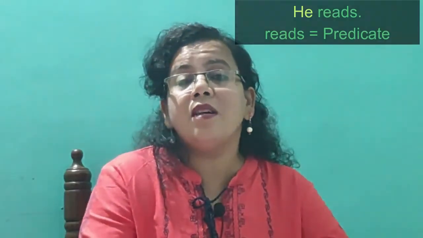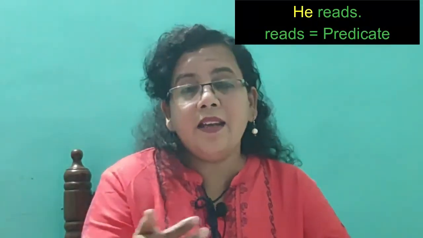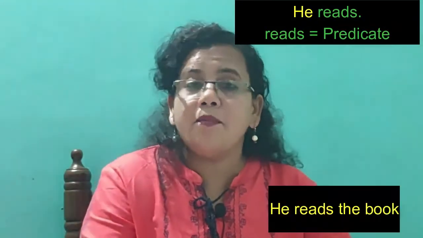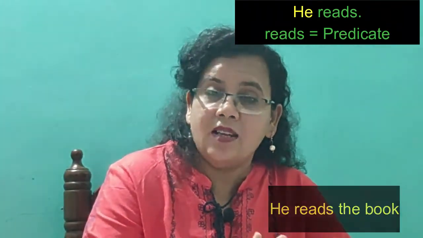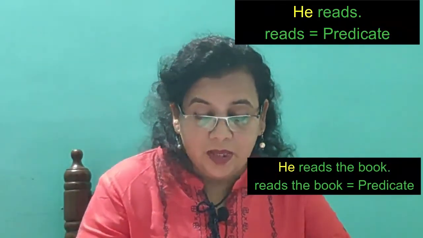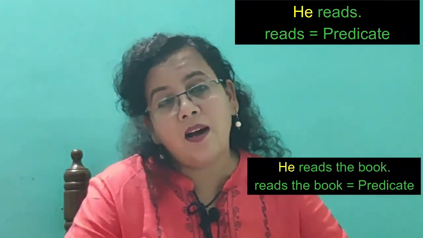Examples: "He reads." A very simple sentence. Reads is the verb here, and reads has the subject he. He is the subject. Reads becomes the predicate. "He reads the book." The subject is he, the pronoun. Reads the book is the predicate. "He reads the book in the park."